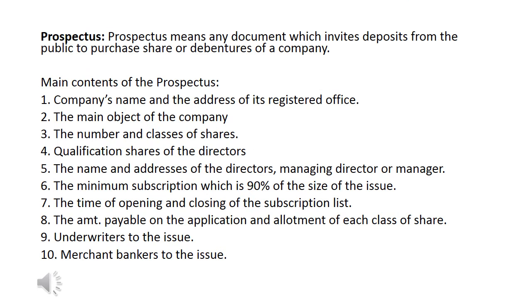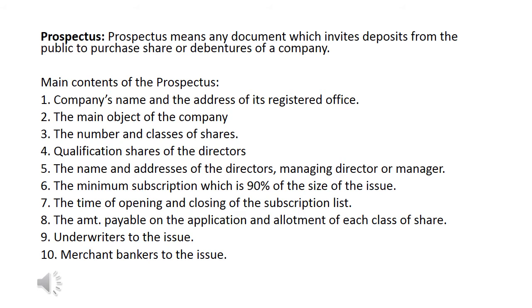Another main and very important document is the prospectus. This document is only required for a public company. Private companies don't require this document. Why? Because a public company is a company which issues shares, and the prospectus is the invitation to the public to purchase the shares or debentures of the company. Because a private company doesn't issue shares to the general public, that's why that company doesn't require this document. So what is a prospectus?